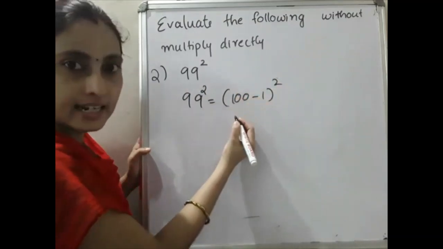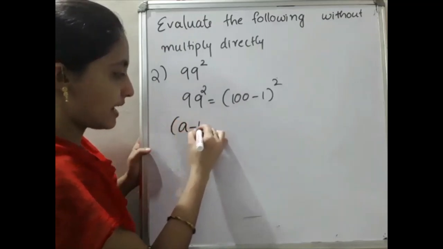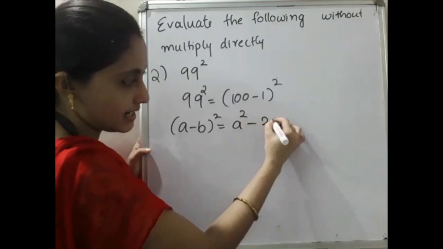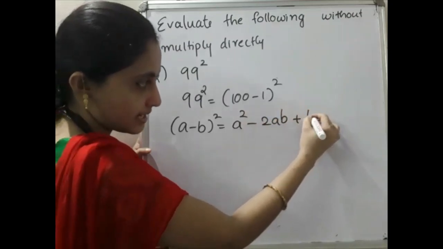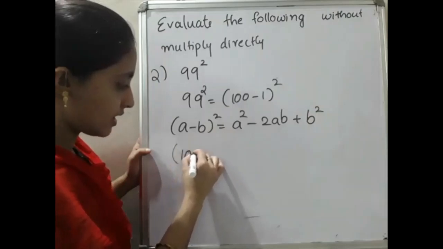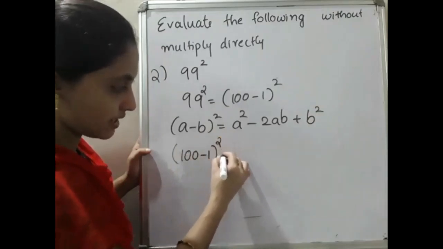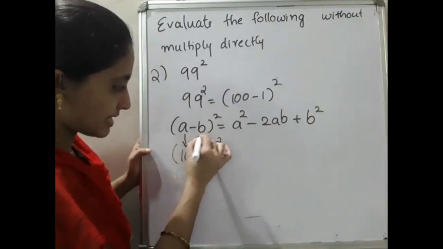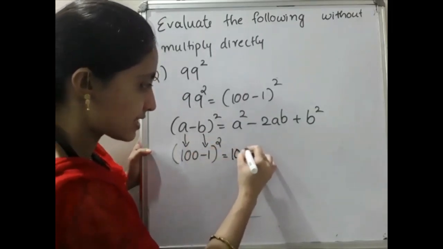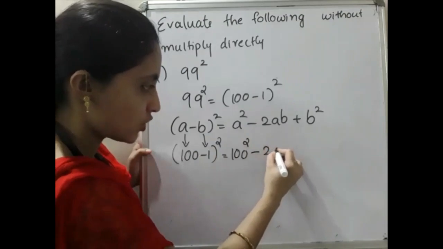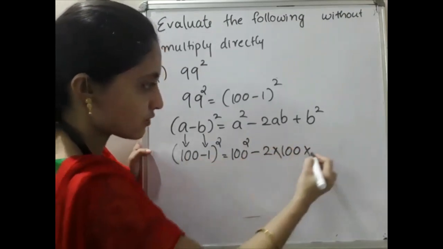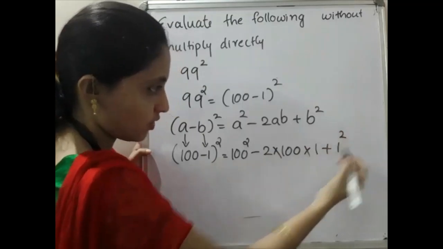So which identity is it? The second one. You have to write (a - b) the whole square is equal to a square minus 2ab plus b square. Okay, so below that you write (100 - 1) the whole square is equal to, a represents 100 and b represents 1. That is 100 square minus 2 into 100 into 1 plus 1 square.